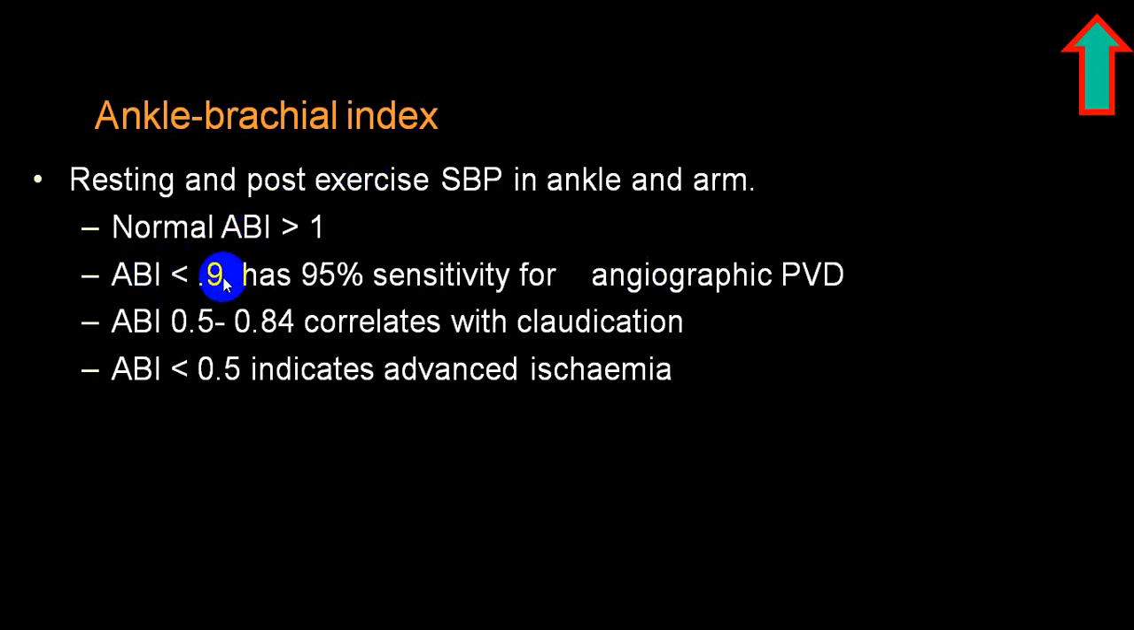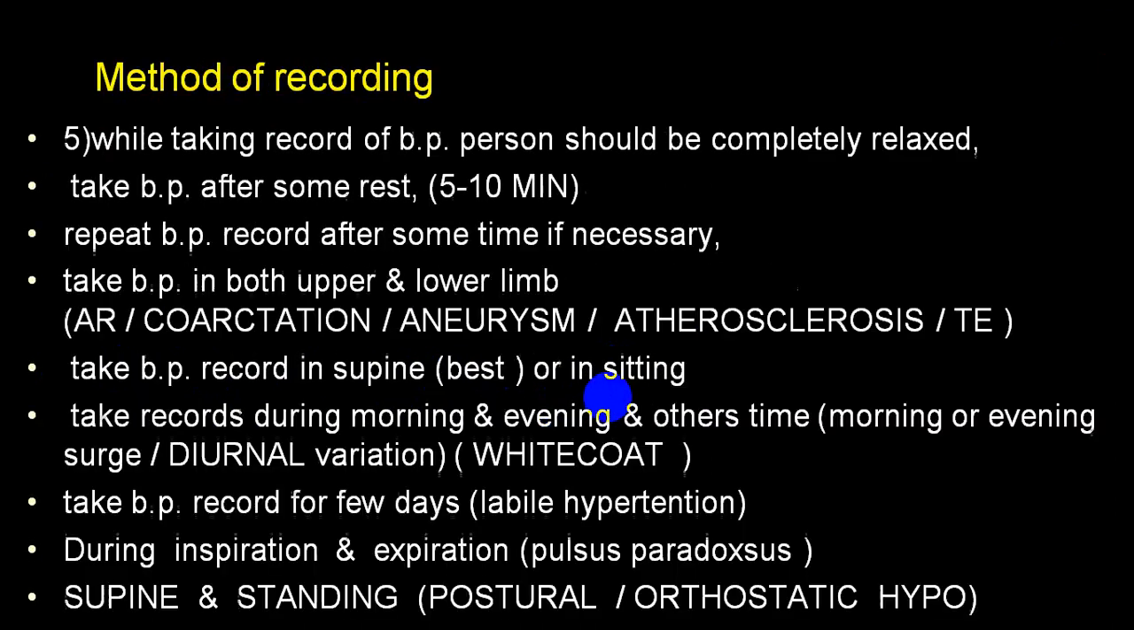And it can also give you an idea regarding severity. If it is less than 0.9, it is 95% sensitive. But if it becomes between 0.5 and 0.84, the person will invariably have claudication. And when it goes below 0.5 ABI, then it indicates advanced ischemia, or what we call acute ischemic or critical limb ischemia.